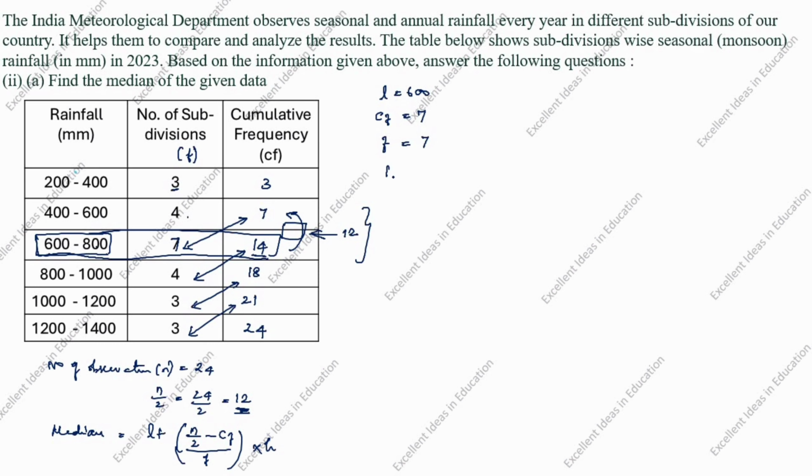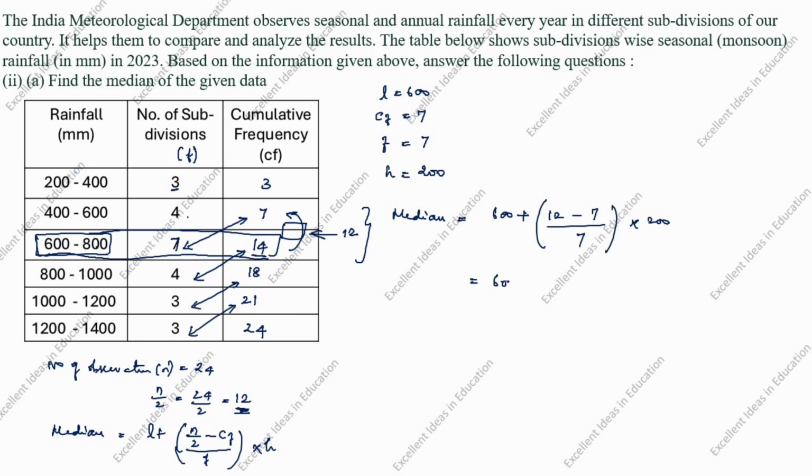h is equal to class size. This is the median class, 600 to 800. You have to subtract, 800 minus 600 is 200. This is the class size. Now we will find the median. Median is equal to L, 600, plus, open the bracket, n by 2 value is 12 minus CF value is 7, divided by f is 7, into h is 200.